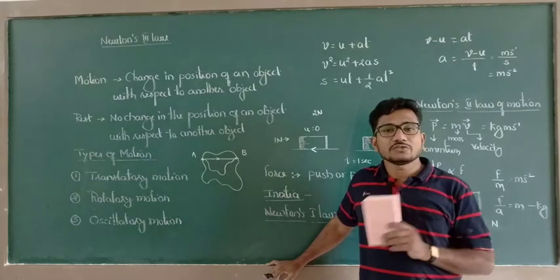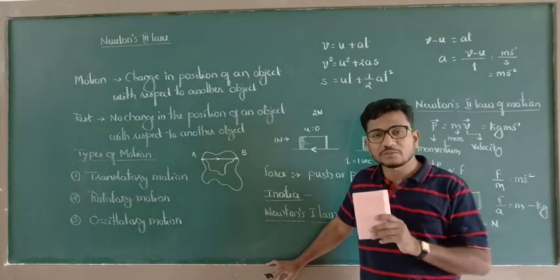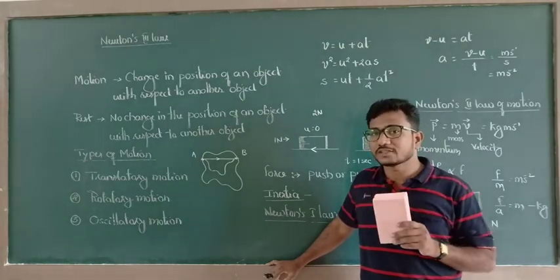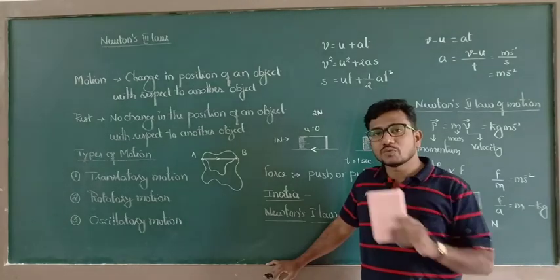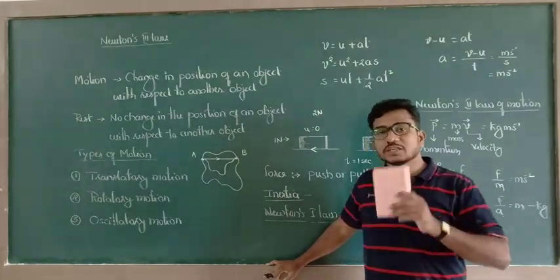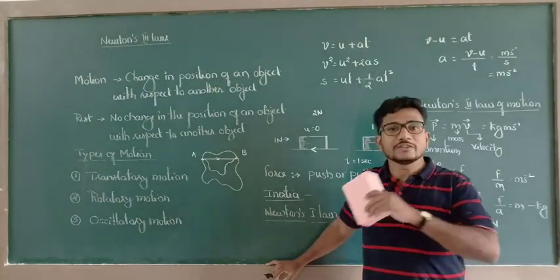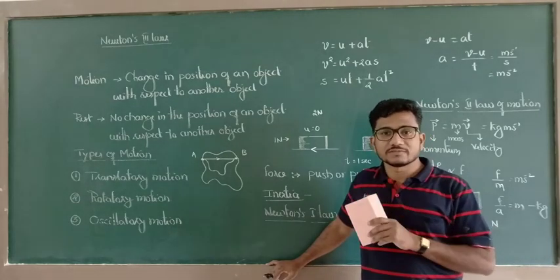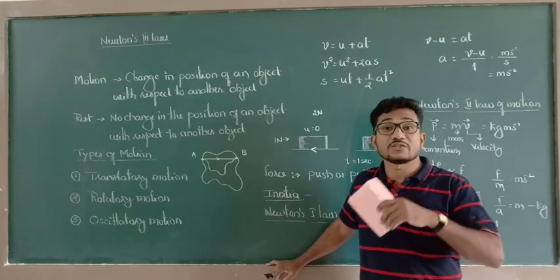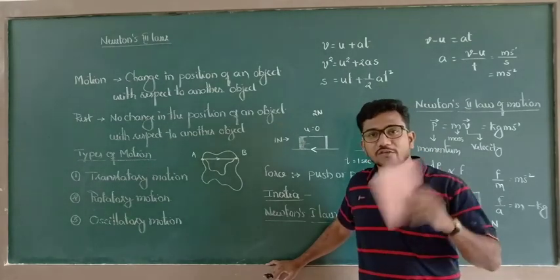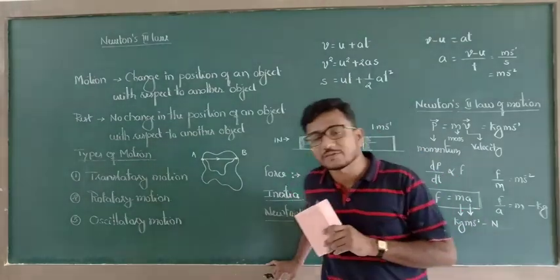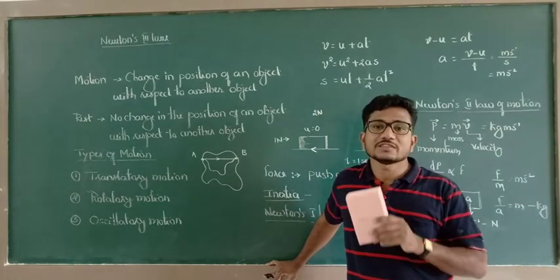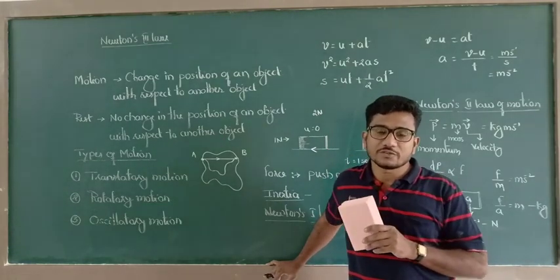Kinetic frictional force, that means the frictional force that comes into play between 2 objects when an object is moving with respect to another object. Rolling frictional force, that means when an object is rolling over the surface of another object, the frictional force that comes into play between those 2 surfaces is known as rolling frictional force.